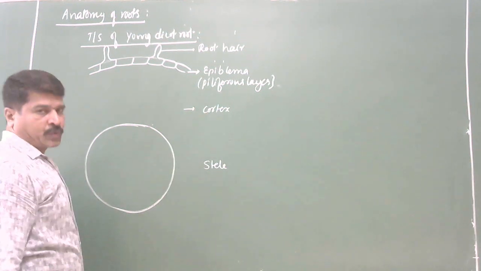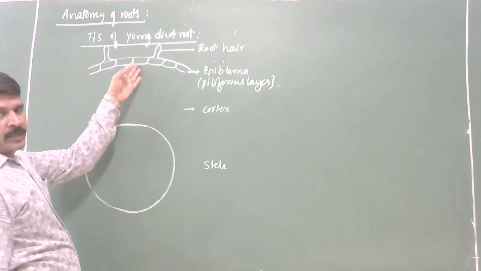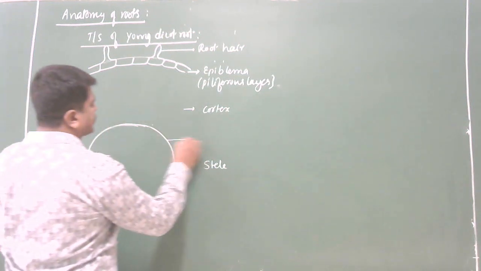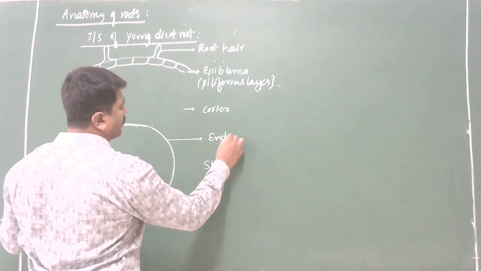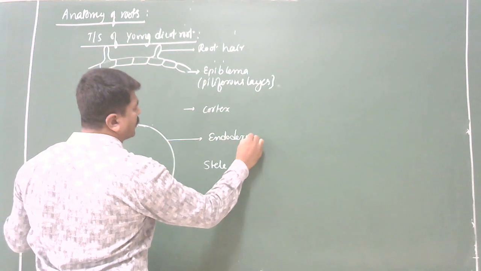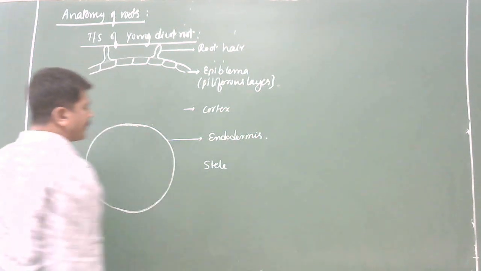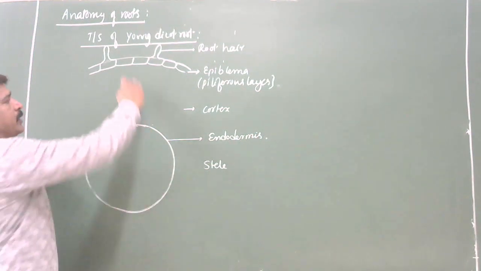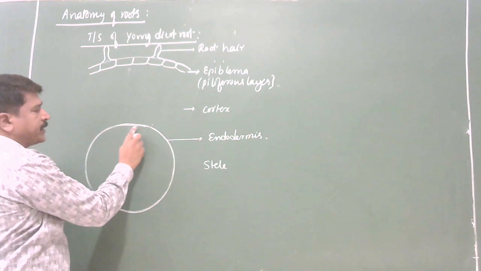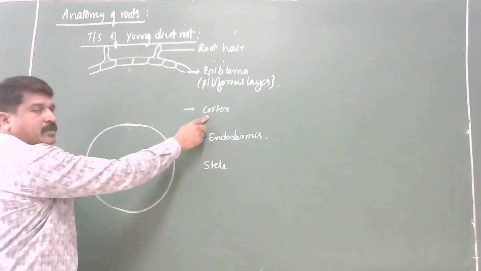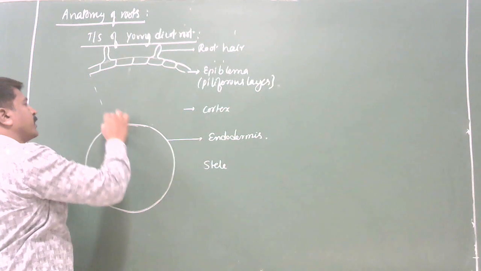The ground tissue present below the epidermis and extending up to the endodermis is called the cortex.